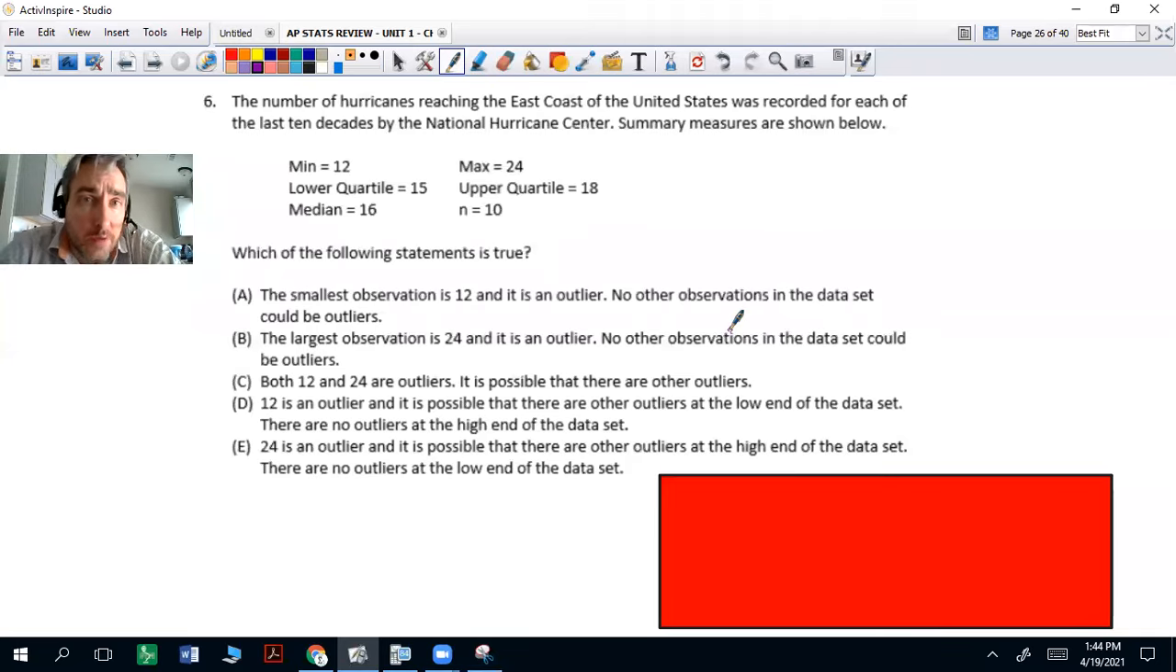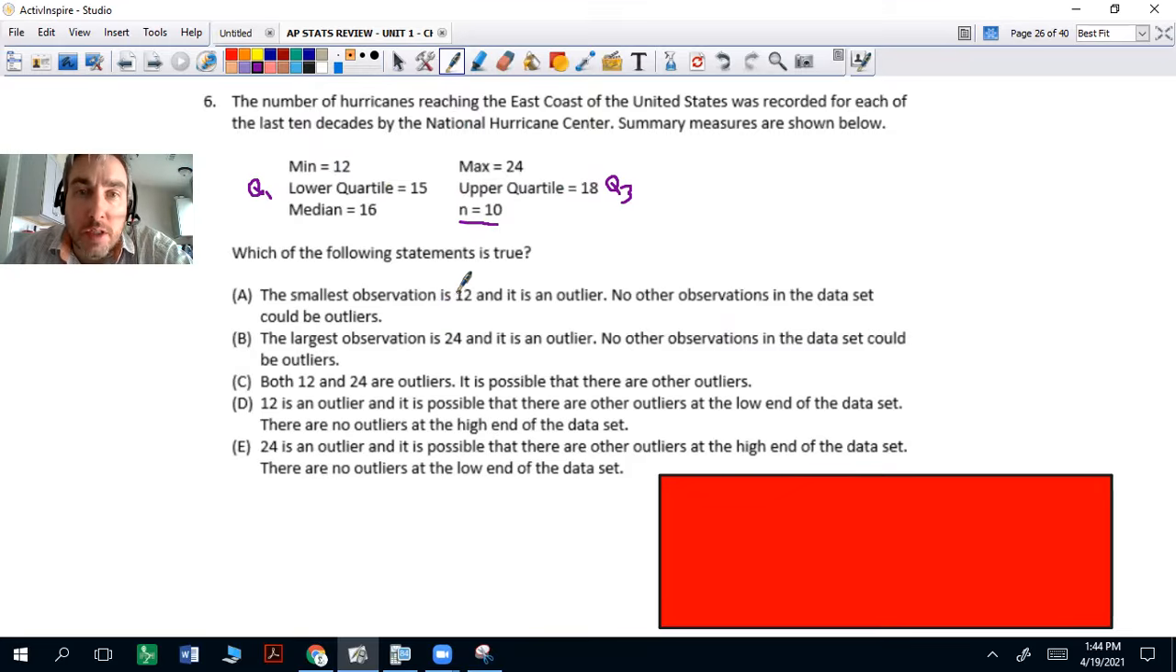Okay, question 6. The number of hurricanes reaching the east coast of the US was recorded for each of the last 10 decades by the National Hurricane Center. Summary measures are shown below. So you got your min, max, lower quartile, upper quartile, median, and n, which is the number of data points. Lower quartile, we usually say Q1, upper quartile, we'll say Q3. Which of the following statements is true?